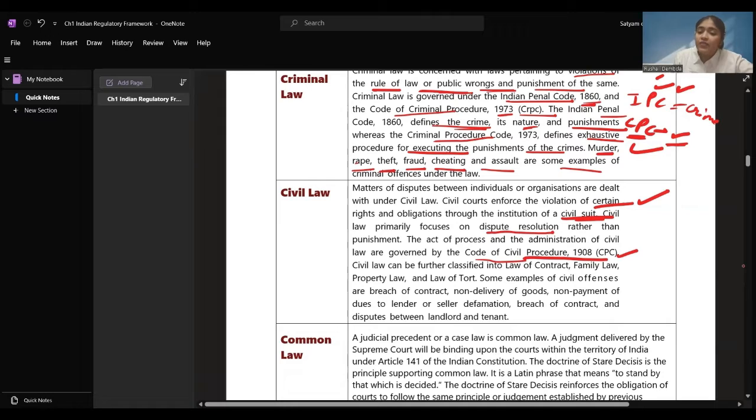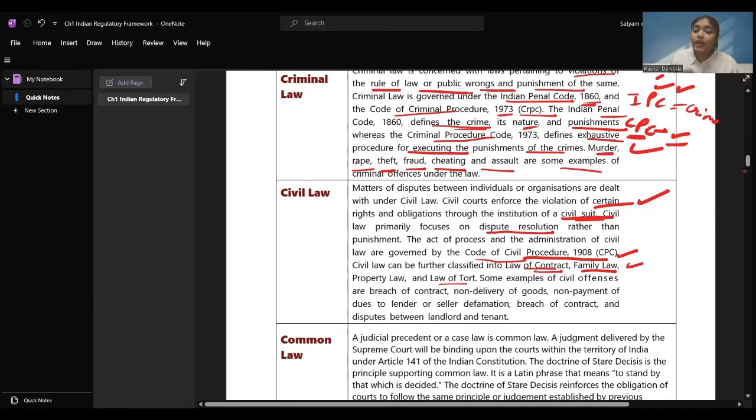Civil law can be further classified into law of contract, which we are going to study. Family law, for all types of families, Hindu families, Muslim families, there are laws given. Property law and law of tort. We'll be seeing them in detail further. Property law relates to properties, house, building, land, or any of the values which are property of other people; they are covered under the property law.